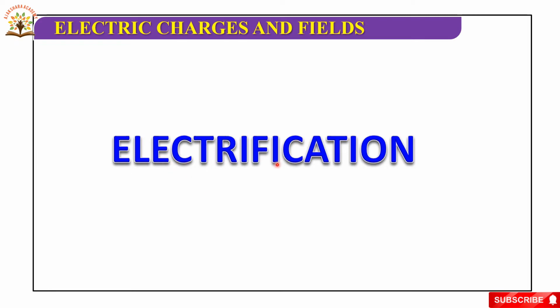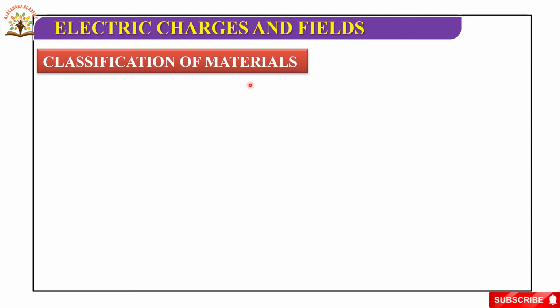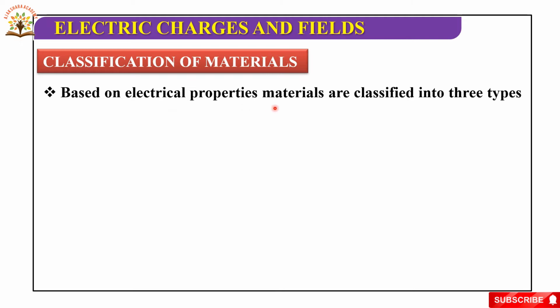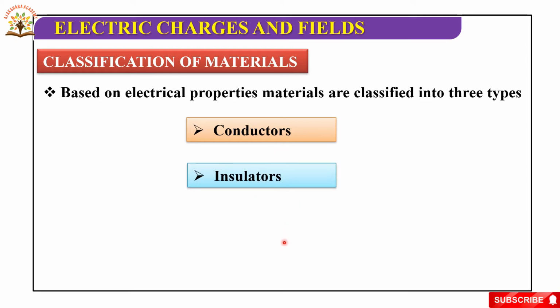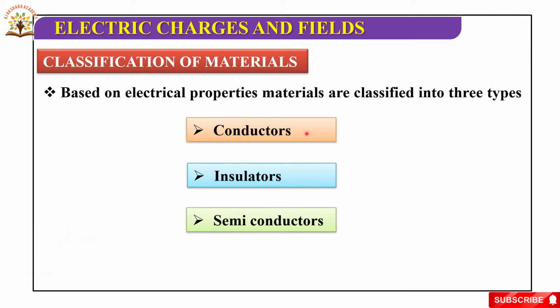Okay, let us go to today's session. Now let us discuss classification of materials. Based on electrical properties, materials are classified into three types: conductors, insulators, semiconductors. Okay, here we classified materials into three types. First one, conductors, insulators and semiconductors.